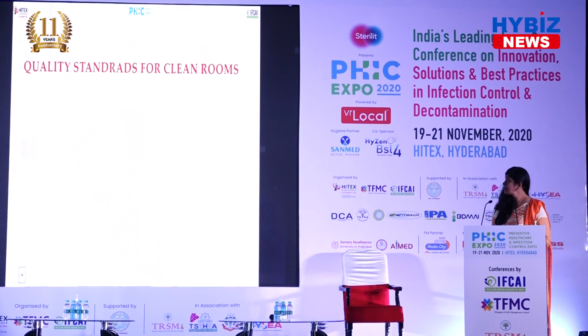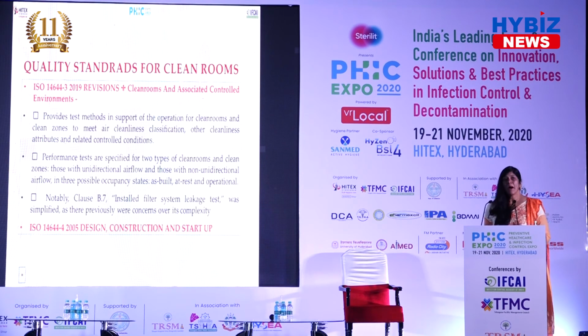Now come to the quality standards part 3. Part 3 gives you the tests that are required for the clean rooms, the test methods. Depending on the test methods, there are 2 categories: one is for the unidirectional airflow zones, and the other one is for the non-unidirectional airflow zones.